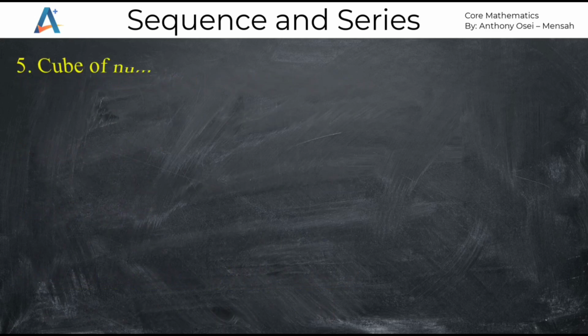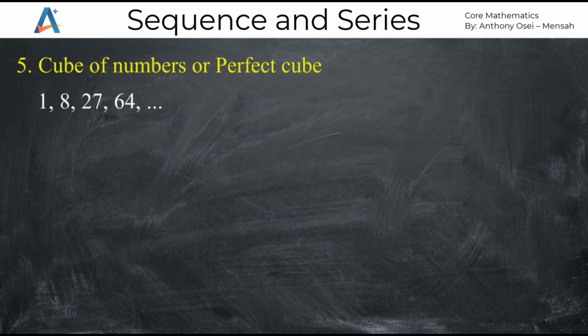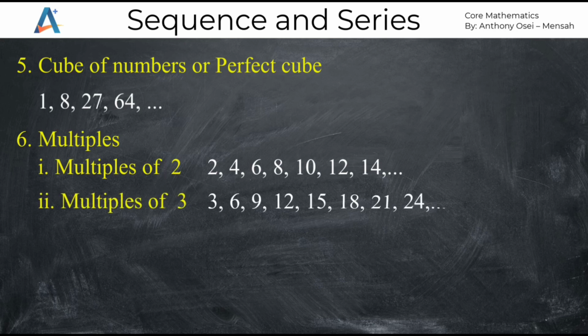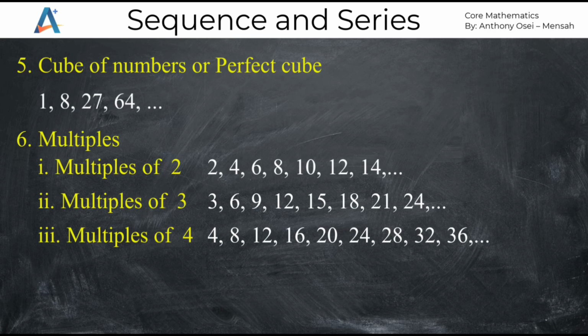Now we also have cube of numbers or perfect cubes. We have 1 as 1 cubed, 8 as 2 cubed, 27 as 3 cubed, 64 as 4 cubed, and so on. You realize that those are called cube of numbers, so they are common sequences. We also have multiples of 2. For the multiples, we have multiples of 2. So multiples of numbers are also common sequences. So multiples of 2, we have 2, 4, 6, 8, 10, 12, 14, and so on. We can also talk about multiples of 3. We have 3, 6, 9, 12, 15, 18, 21, and 24, and so on. We have multiples of 4 also as 4, 8, 12, 16, 20, 24, 28, 32, 36.